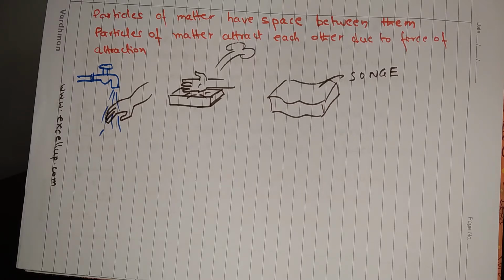This is because of the difference in space between particles of air, water, or a ball. But while moving your hands through water or air, it is clear that there is space between particles of matter.